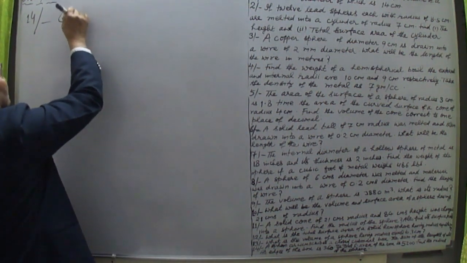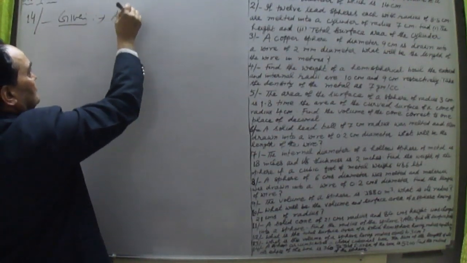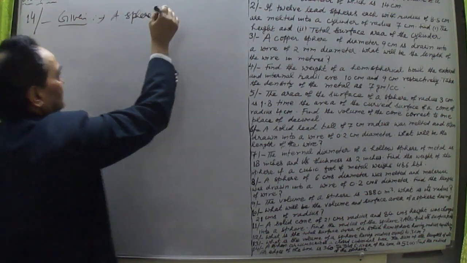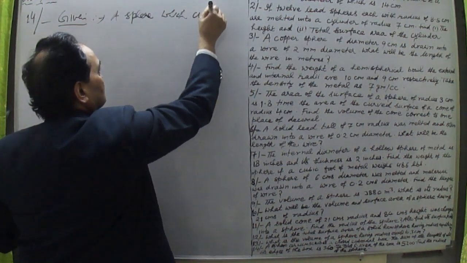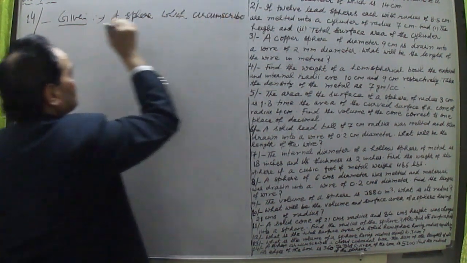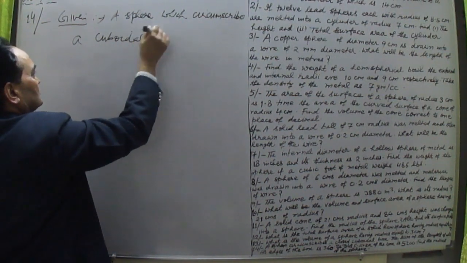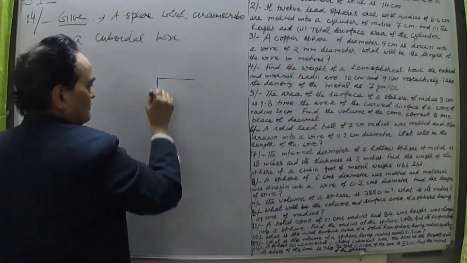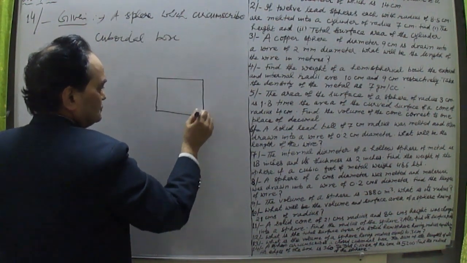Let me write. Here we are given a sphere which circumscribes a cuboidal box. Right, what is a cuboidal box? Let me now draw a cuboidal box.